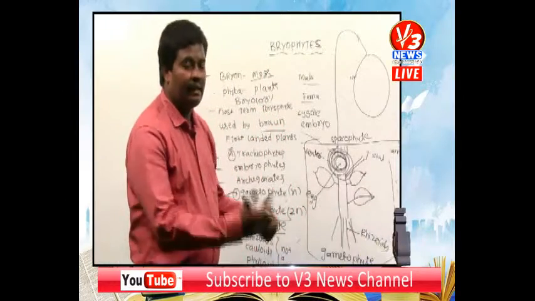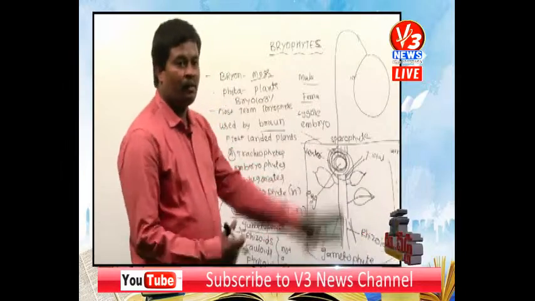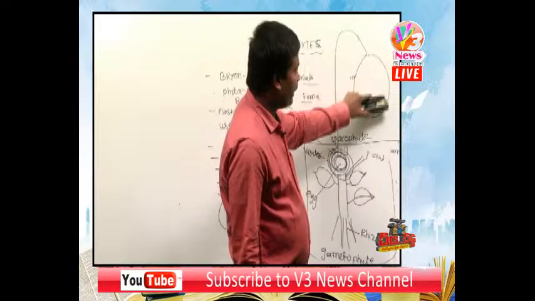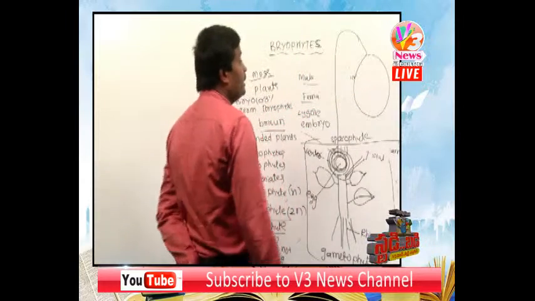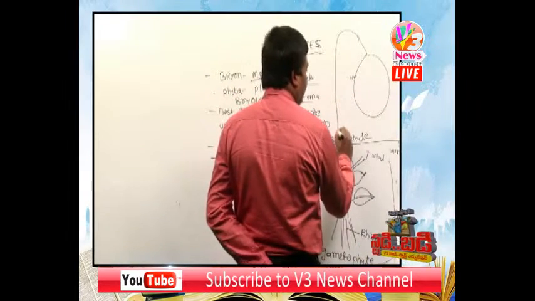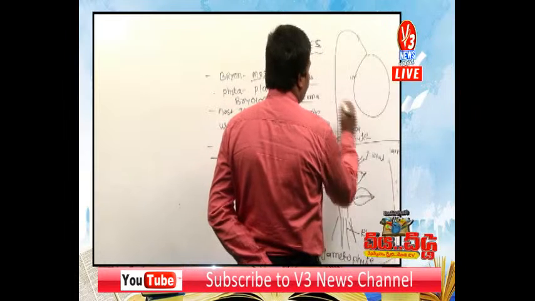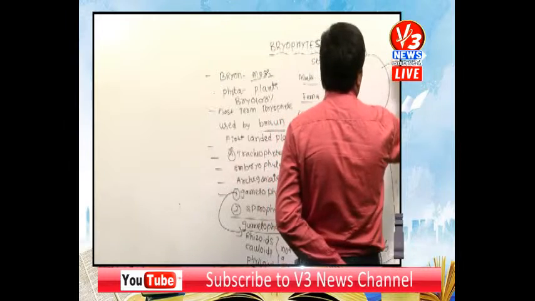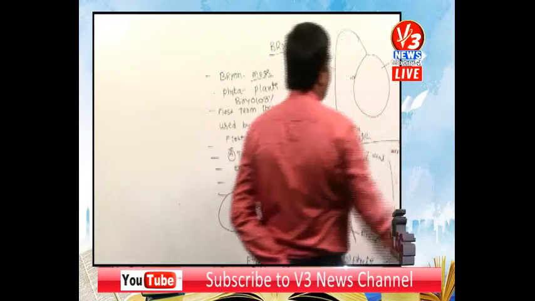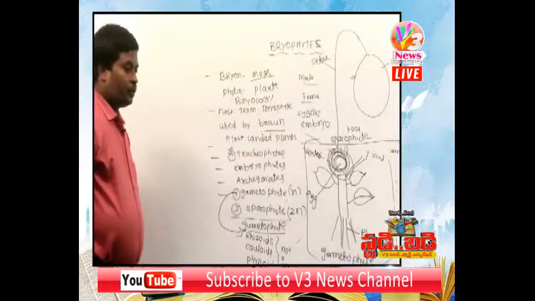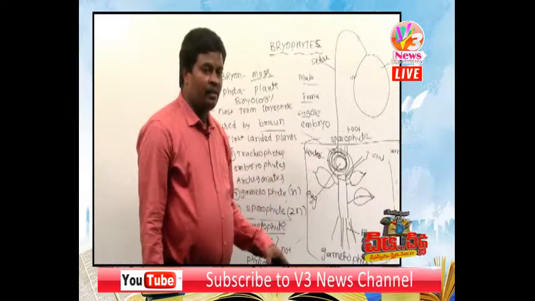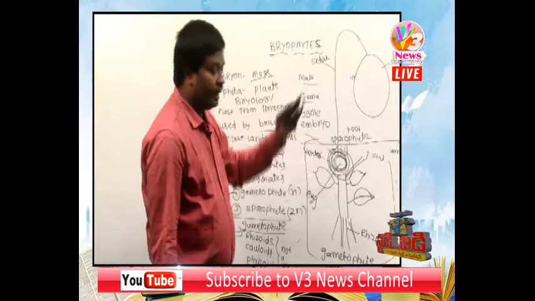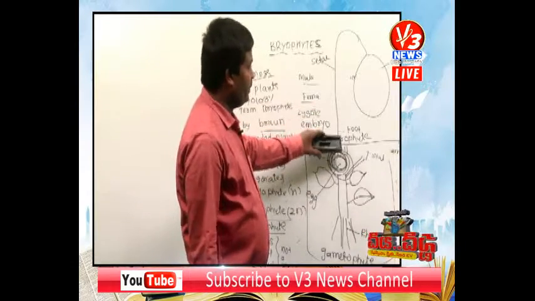The zygote does not immediately undergo reduction division; after some time, the zygote develops into an embryo. The embryo develops into a sporophyte. The sporophyte is differentiated into foot, seta, and capsule. So the dominant gametophyte stage is followed by the sporophyte. The sporophyte is developed from the embryo.